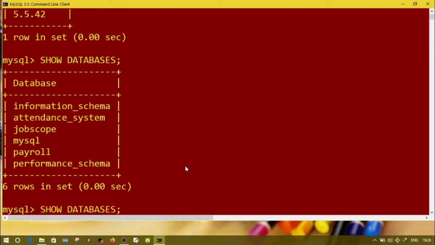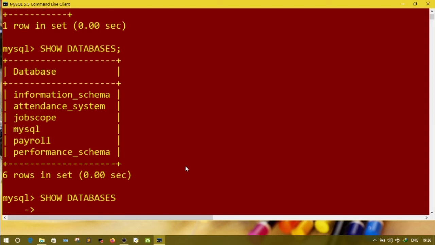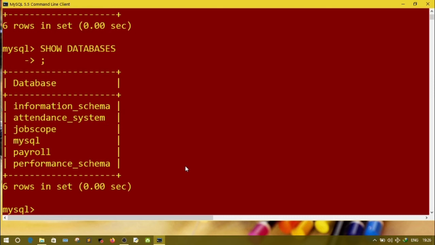Now suppose I have not written the semicolon. Let's see what it shows. So it doesn't give any output. We have to give the semicolon to run a query. Semicolon means end of the query. So after typing semicolon only, it works. So it's displaying.